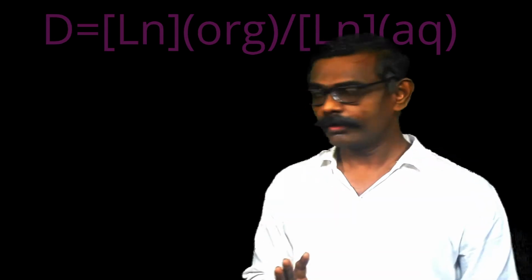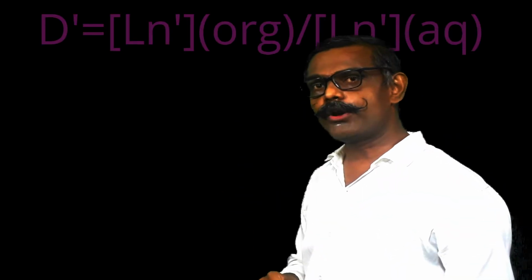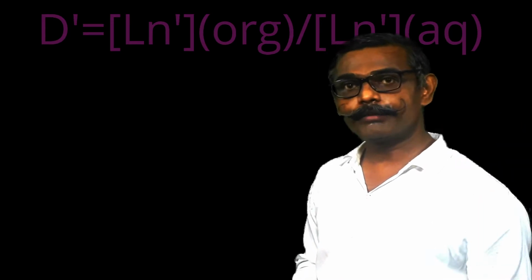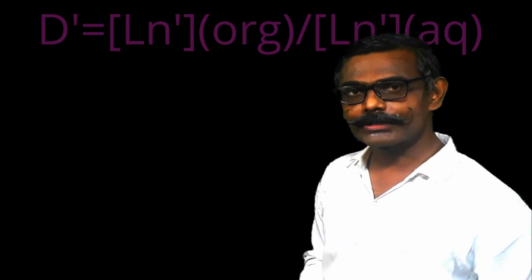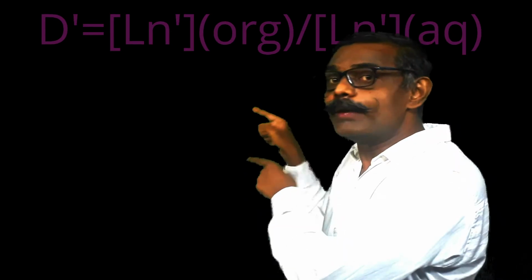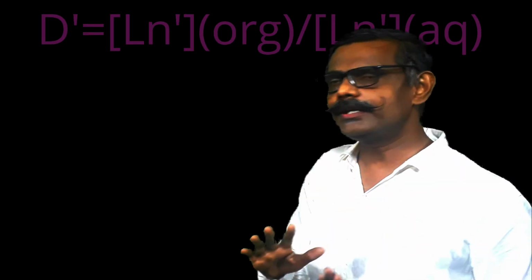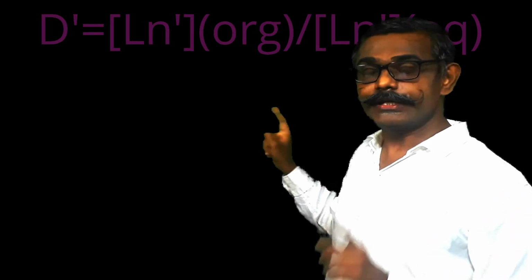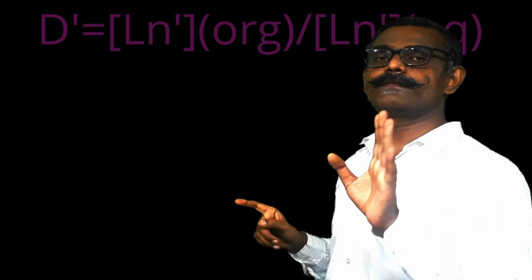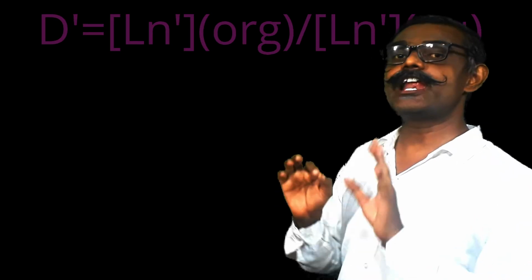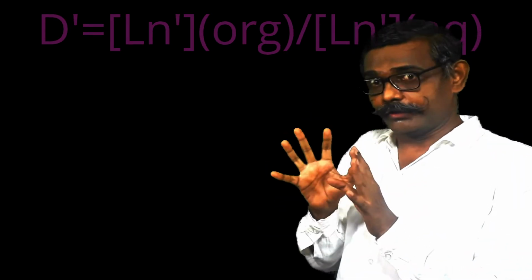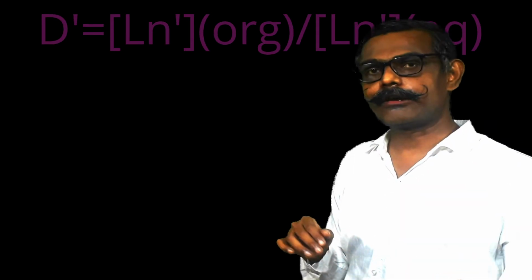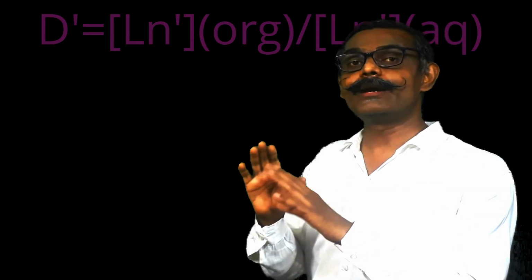That is in general. But if I particularly want the distribution ratio for lutetium plus 3, terbium plus 3, gadolinium plus 3, cerium plus 3 or lanthanum plus 3, then I need to mention that individually. But for the sake of brevity, with the general notation that I use, let us consider D dash as the distribution ratio for the first lanthanoid, Ln dash, and D double dash as the distribution ratio for the second lanthanoid, called Ln double dash.